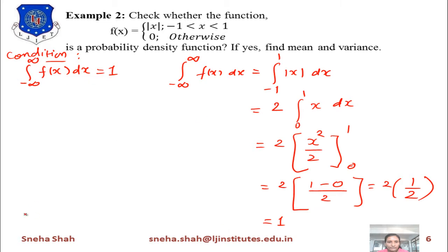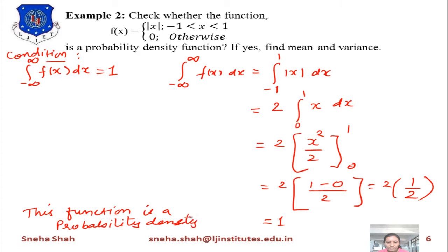So we can say that this function is a probability density function. Right. Now this is the probability density function. So now we have to find out the mean and variance of this function.